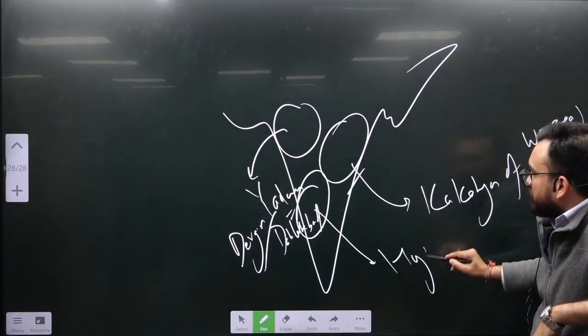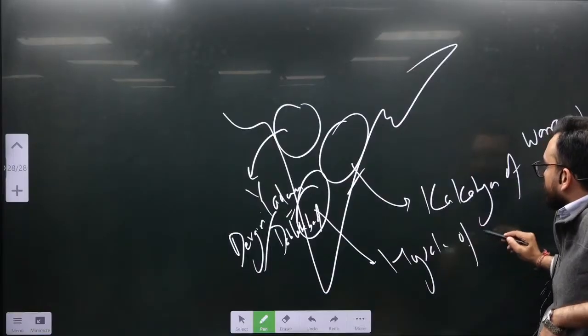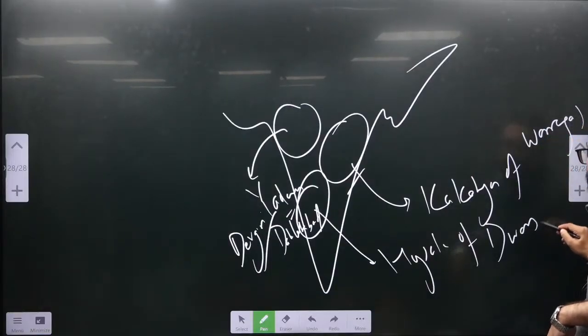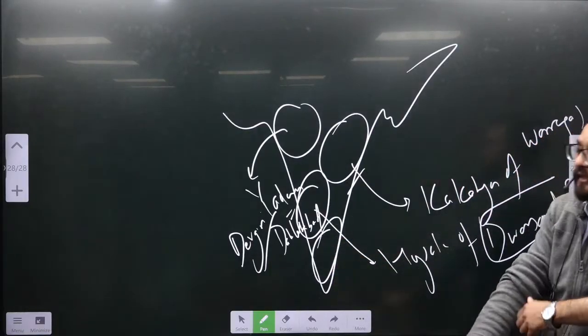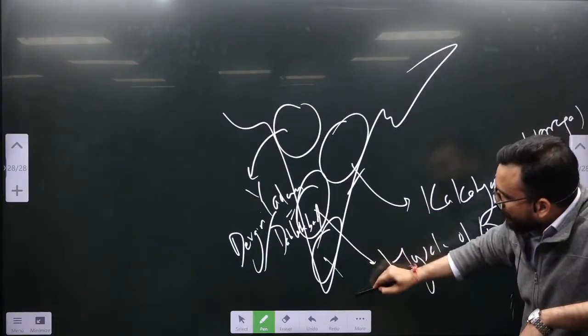Hoysalas. Hoysalas of Dwarsamudram. Both of them, Dwarsamudram also has been asked in the examination, Hoysalas also has been asked. Over here in southern India, Pandyans, great. Over here Pandyans were existing.